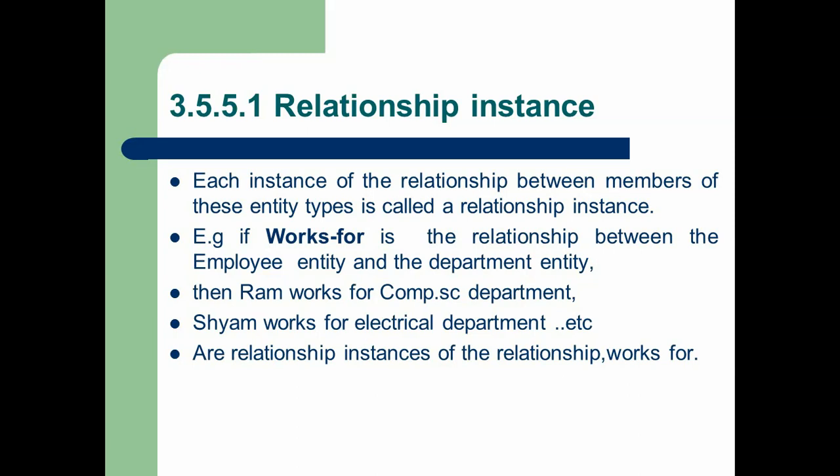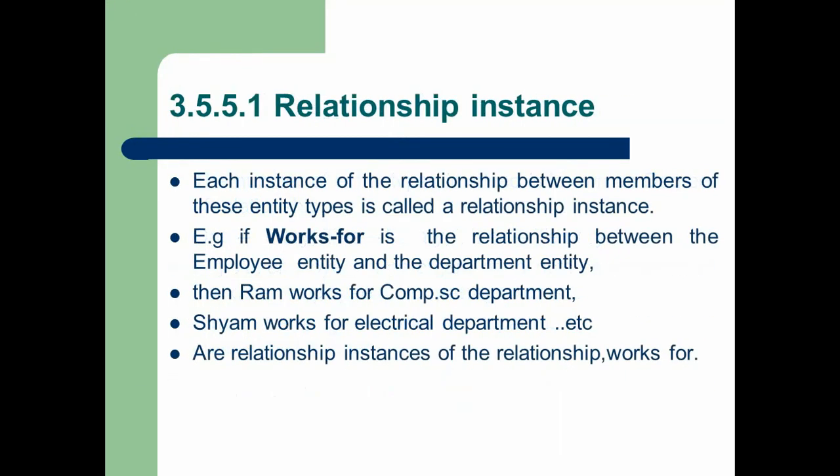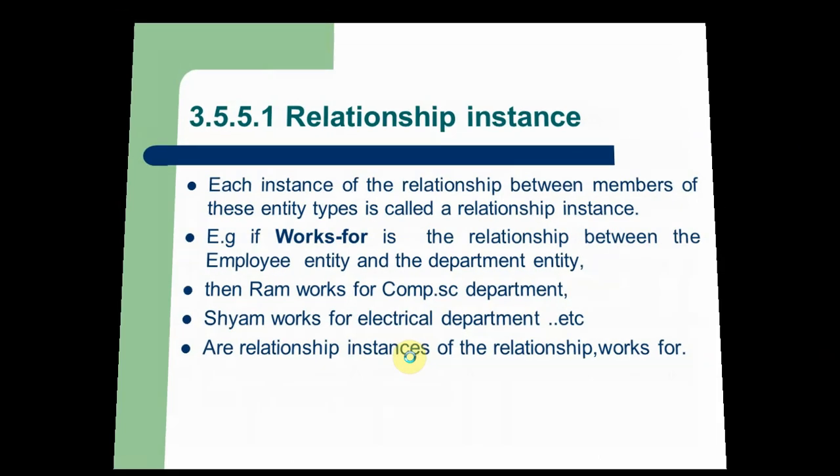Then, Ram works for computer science department. So here is the example for relationship instance. Sham works for electronic department. This is the simple example for relationship instance. Here works for is the relationship instance. There are many types of relationship instance, but here we discuss a simple relationship instance that is called works for. That is, for what purpose, for what action the relationship is created. This is called a relationship instance.